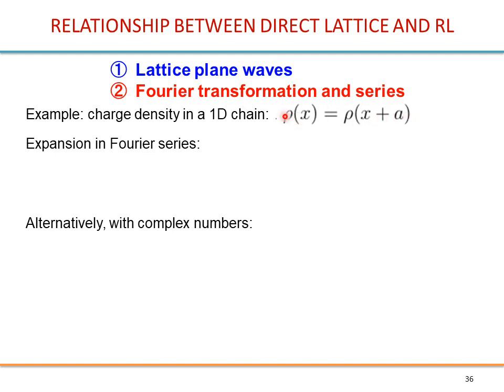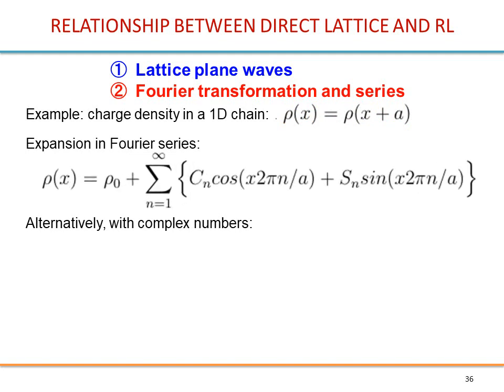Because it's periodic, we can write it like this, and because it's periodic, we can expand it in a Fourier series. So this is what we get. Because of the periodicity, with lattice constant A, the harmonics in the Fourier series are n times 2 pi over A.